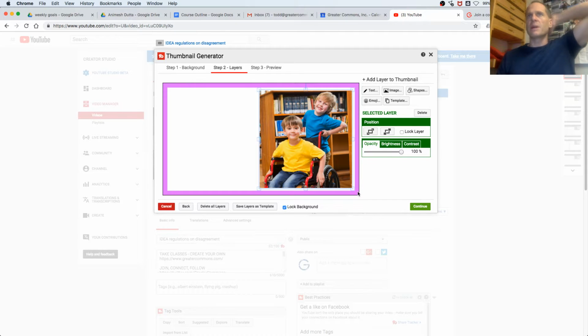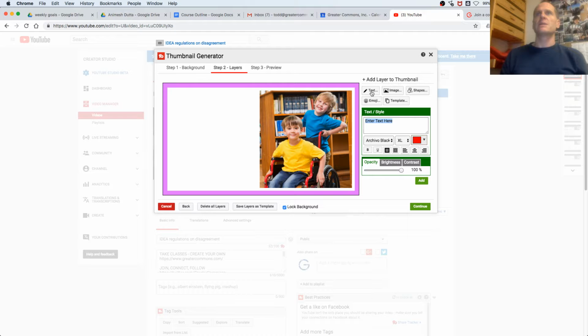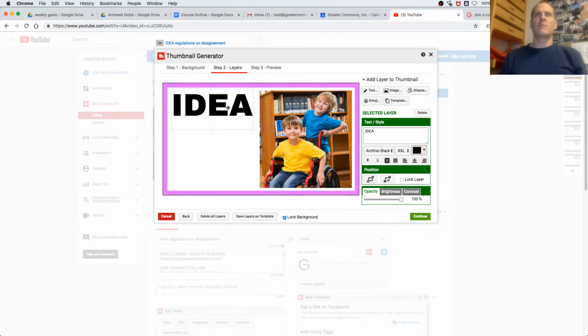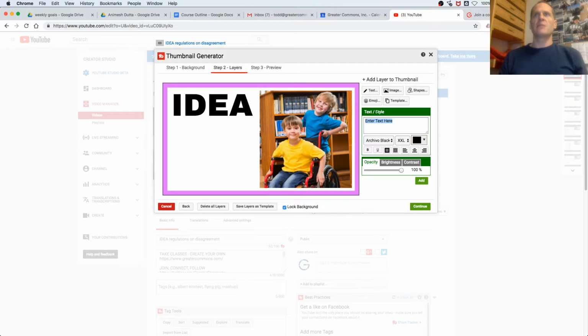Yeah, I'm not sure about that image, but then I'm going to add some text. This is regulations on disagreement. So I might do IDEA and do this in black for contrast, at a larger size. There are different fonts you could choose here. Put that there, and then maybe add some more text and call it individuals with, and do a light gray on this.